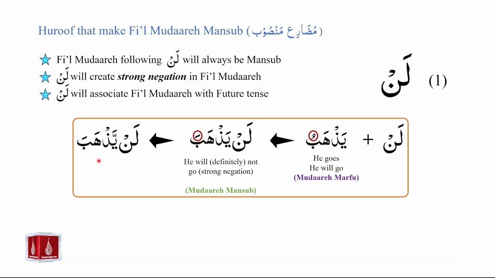We have an example from the Holy Quran in Surah number 2, ayah number 111, where we see the use of lai yadkhula. No one shall ever enter. So when we look at the translation of lai yadkhula, we are clearly seeing the association with the future tense. No one shall ever enter. And we also see strong negation. No one shall ever enter. And all of these are because of the effects of the harf lan. And the fi'il mudare that follows lan is mudare mansub. We don't see this written as lan yadkhulu, rather we see this written as lan yadkhula.